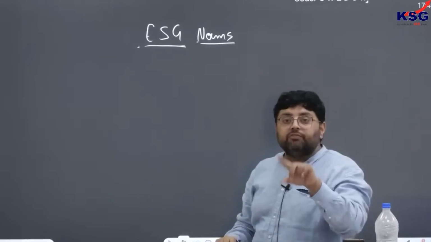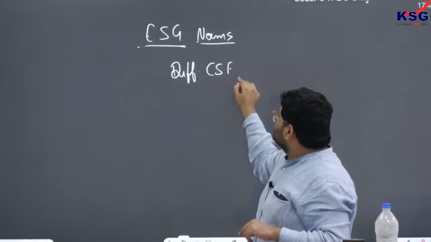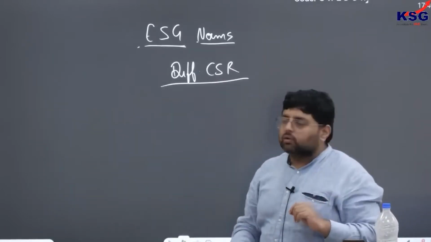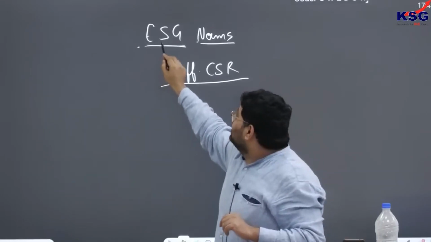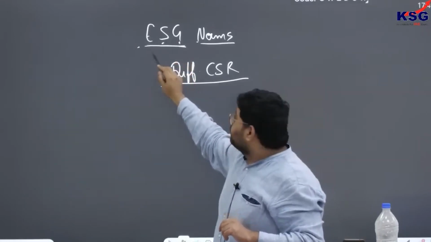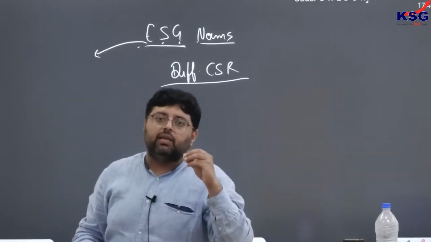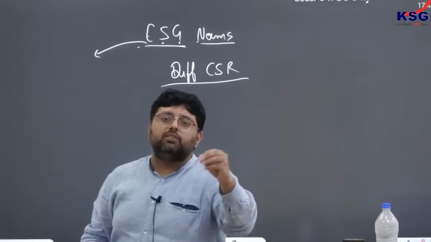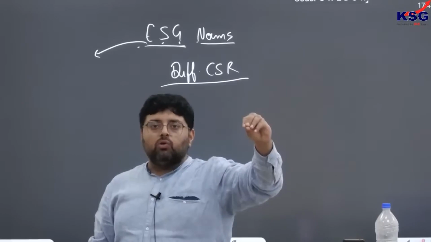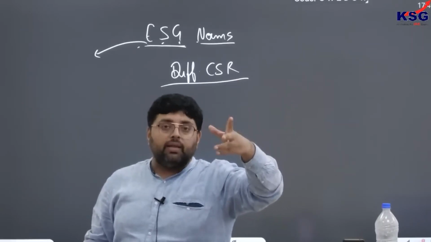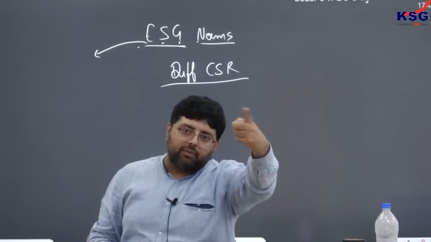Now this is different from CSR. So there are chances that they can ask you. This is different from CSR. So don't think that it is KSG. It is ESG, environment, social and governance norms. Ultimately, you know that any business activity's main objective is to earn profit. Now when they are earning profit, we want to know how many initiatives have been taken with respect to environment.